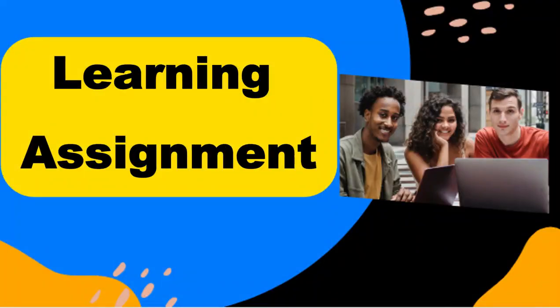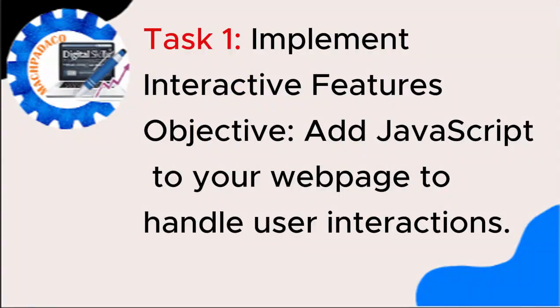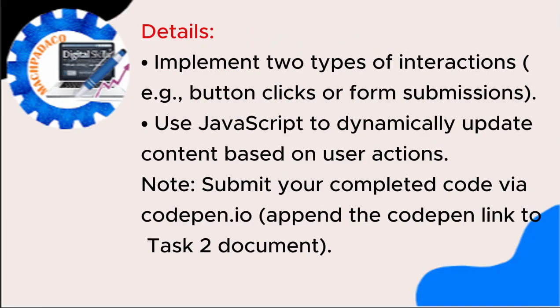We have our learning assignments. Task 1: Implement interactive features. Objective: add JavaScript to the web page to handle user interactions. Details: implement two types of interaction, e.g., button clicks or form submission.